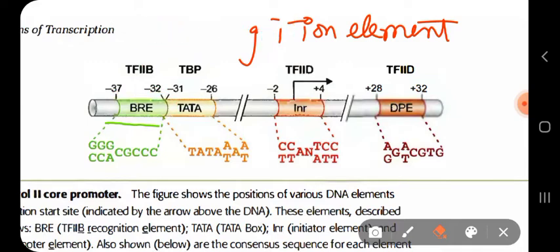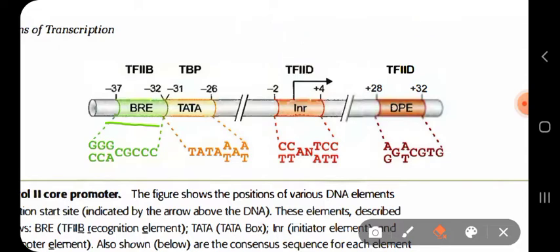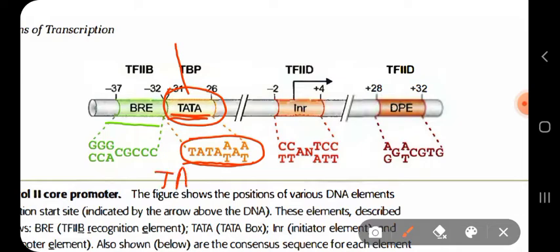I am removing all this. The next element is this. This is the Tata element. Why is it called the Tata element? Because this region is rich in thymine and adenine. It has the sequence T-A-T-A, rich with adenine and thymine. That's why the name Tata element comes.